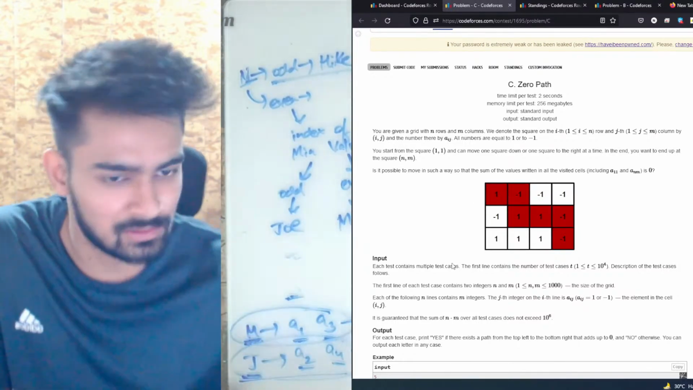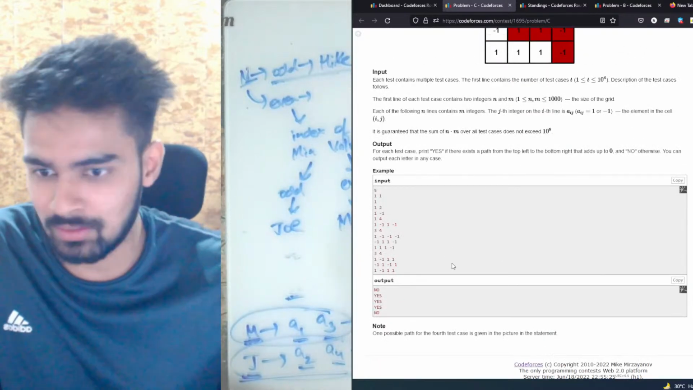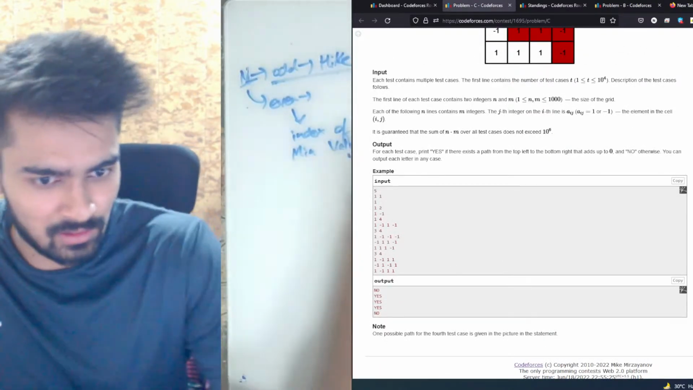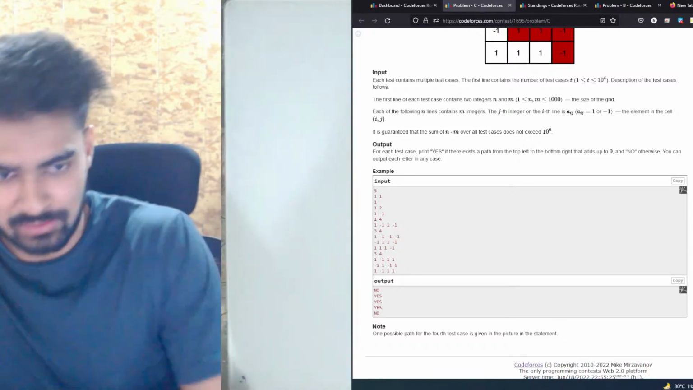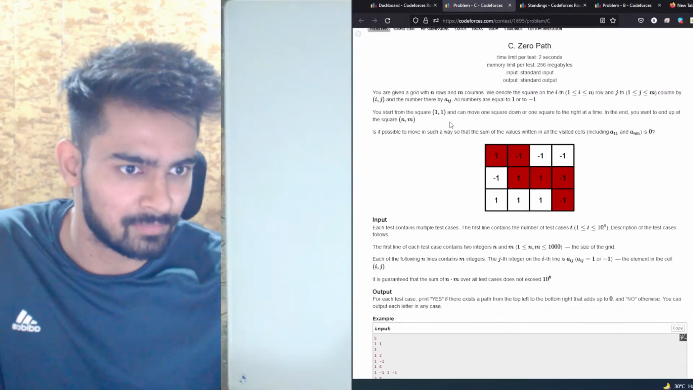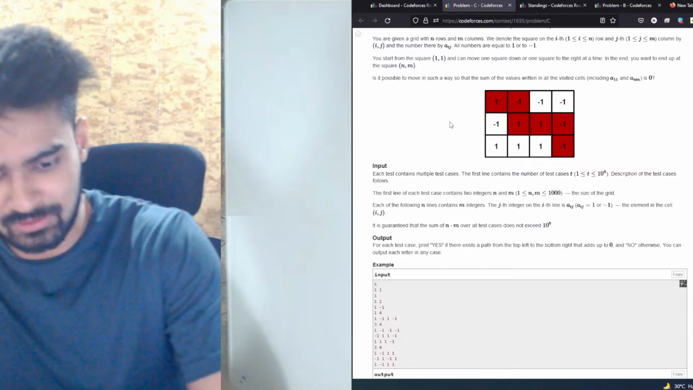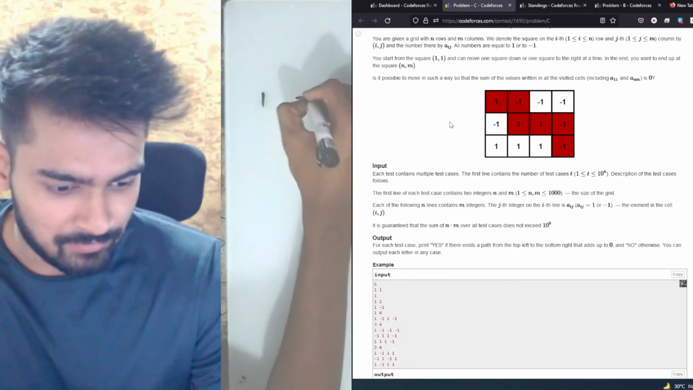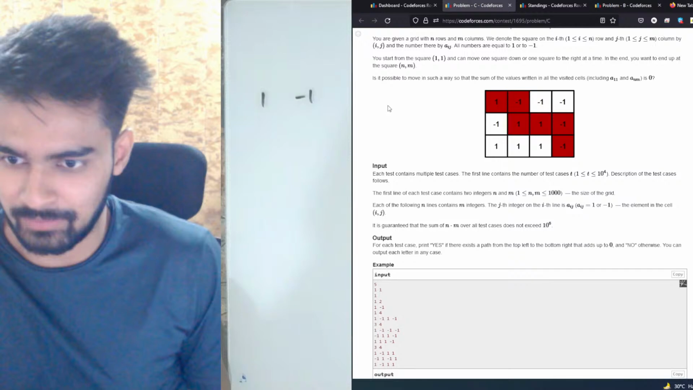Essentially, what you are given is, okay, I'll make one grid which has an answer yes. So I'll make the grid which is given. Let's make this grid. So we have 1, minus 1. Let me remove the screen.